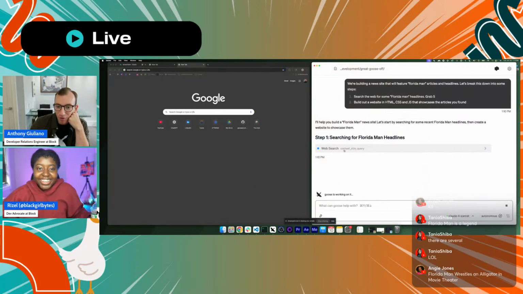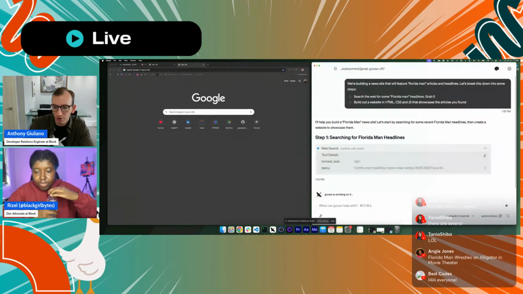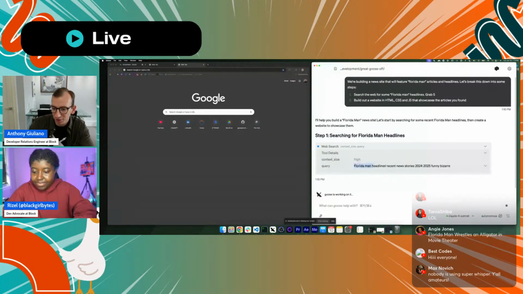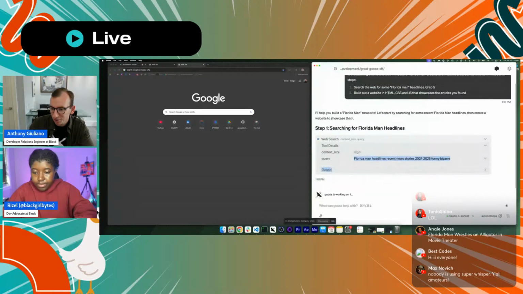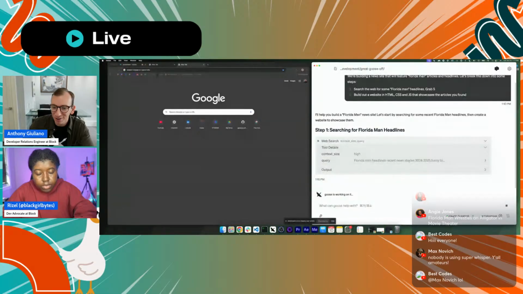Okay, so this is interesting. I haven't used the web search MCP server before, so I'm curious to see exactly how this works. Okay, yeah, this is super interesting. This is the query that it's going to go and search for: Florida Man headlines, recent news stories, this year and last, funny, bizarre. Which is interesting because I didn't tell it funny and bizarre. I guess that's just the underlying tone of what Florida Man encapsulates.